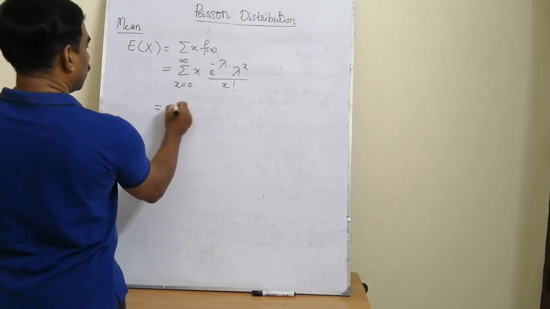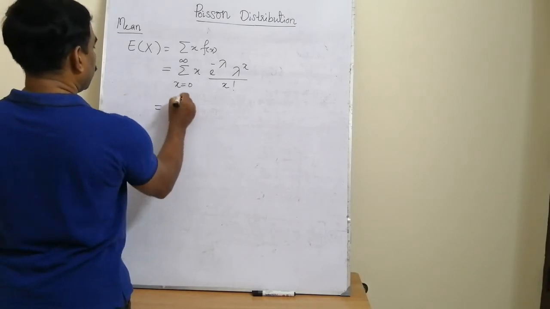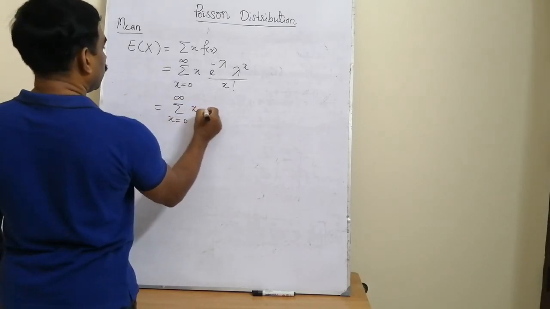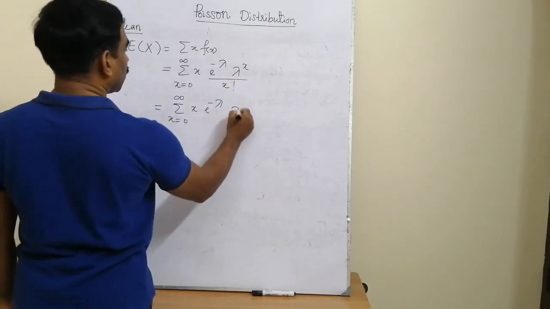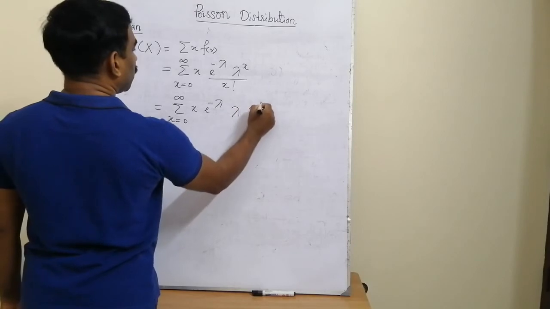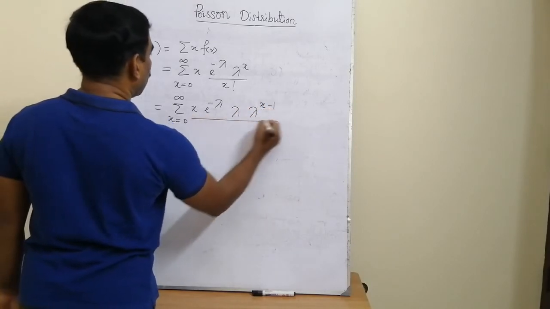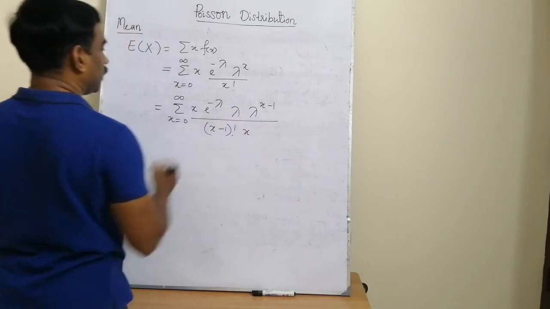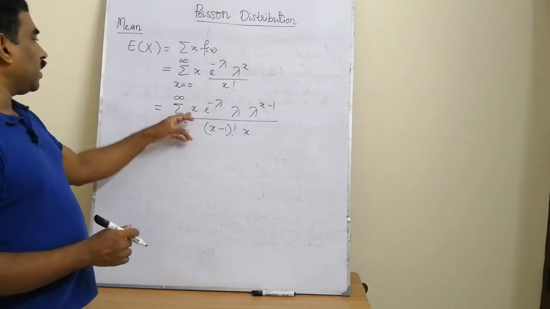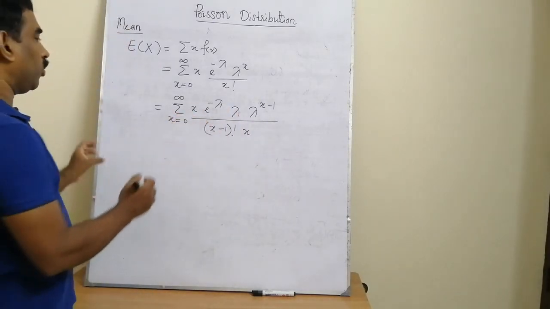That is the sum from x equal to 0 to infinity of x into e raised to minus lambda into, splitting lambda raised to x as lambda into lambda raised to x minus 1, divided by x factorial, which can be written as x minus 1 factorial into x.